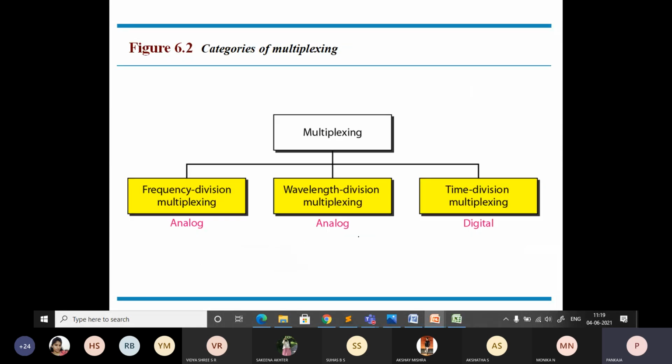You can observe there are three main methods that can be used for performing multiplexing. The first one is frequency division multiplexing, the second one is wavelength division multiplexing, and the third one is time division multiplexing. In frequency division multiplexing, what happens? Several analog signals are combined into a single analog signal. That's why I have given the term here: it is analog.